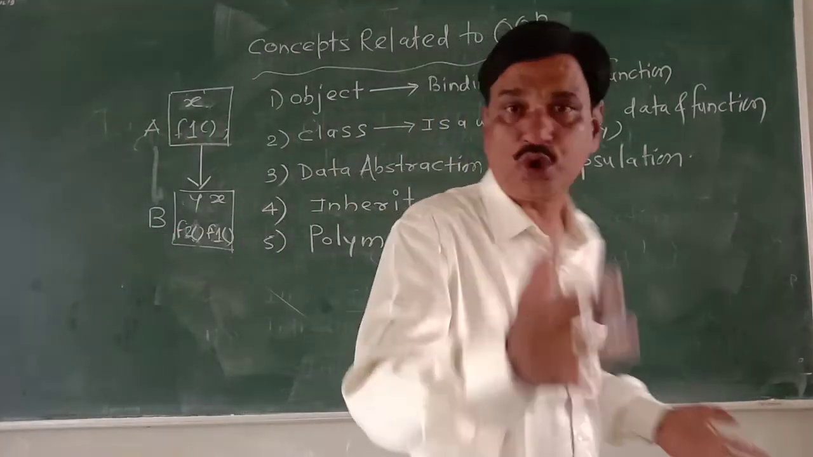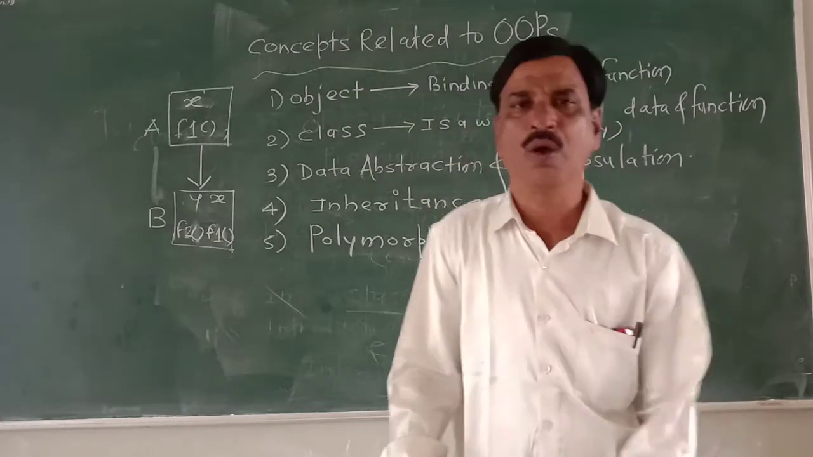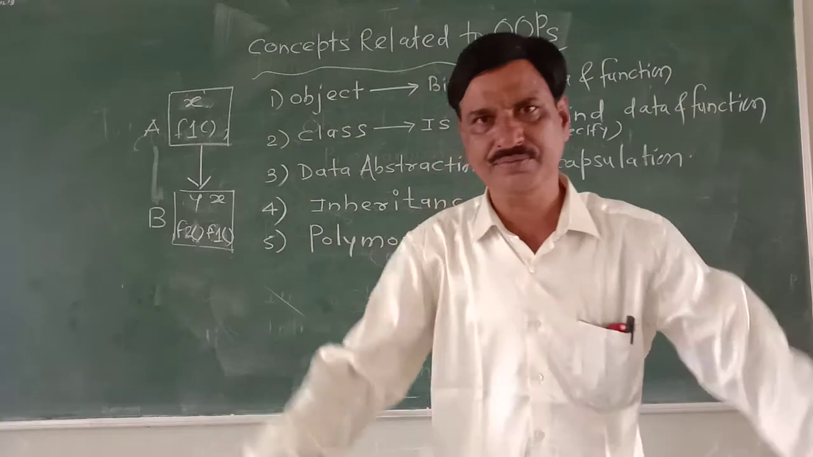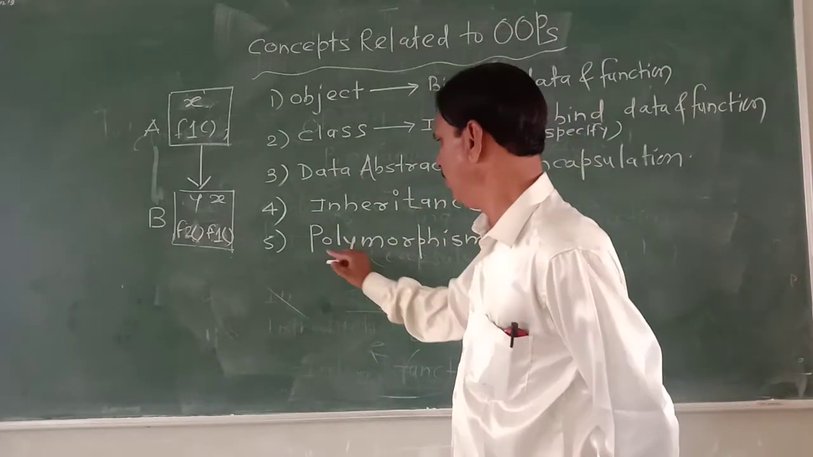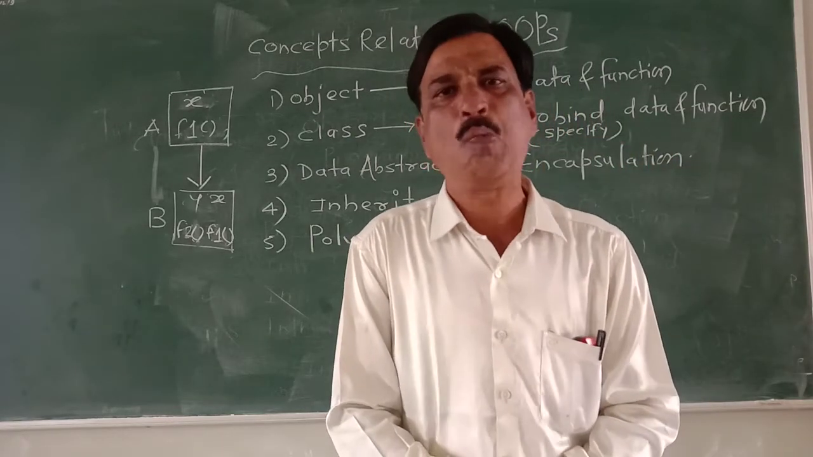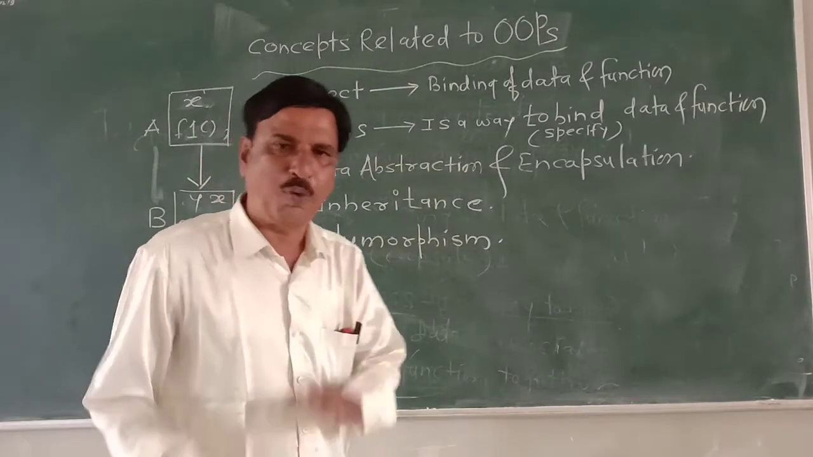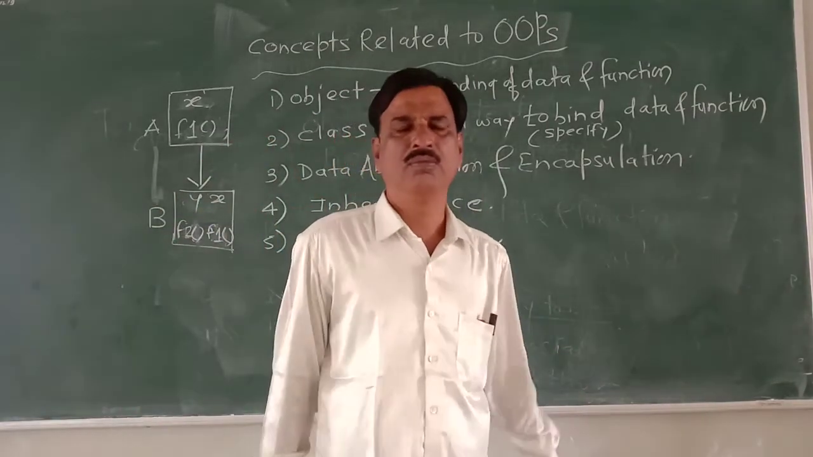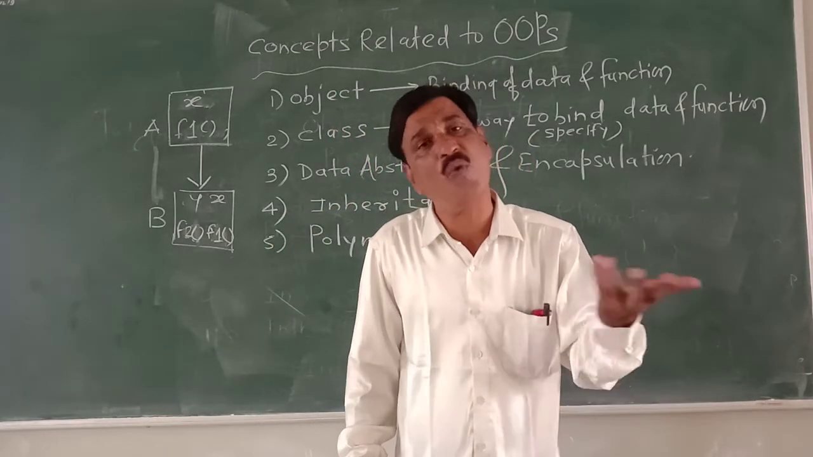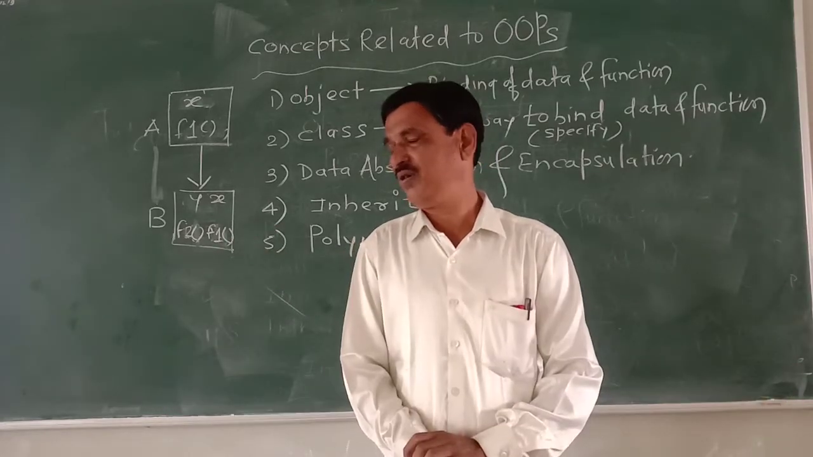Polymorphism is also a concept related to object-oriented programming. What is meant by poly? Poly means more than one. What is morphism? Forms. More than one form. Polymorphism: more than one form. But more than one form of what? More than one form of